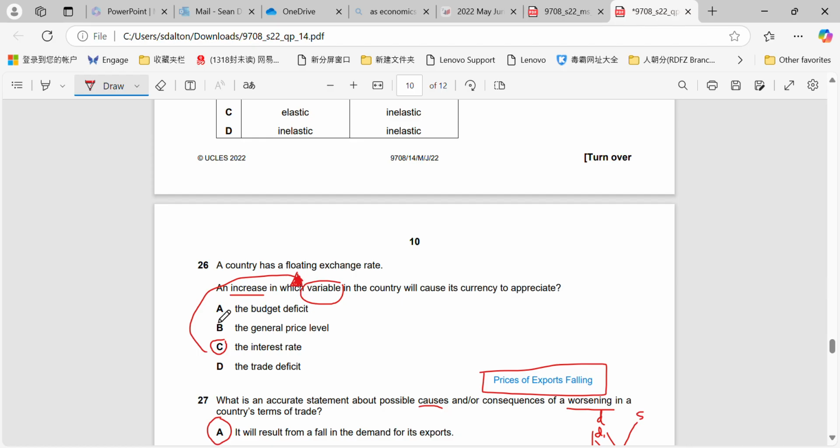Okay, budget deficits won't affect it. Price level will not affect the currency to appreciate or depreciate, and trade deficits will also not do the same. Okay, if we increase the interest rate, that's the one that affects it the most. It has a direct effect on it.